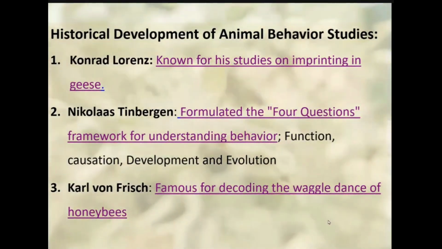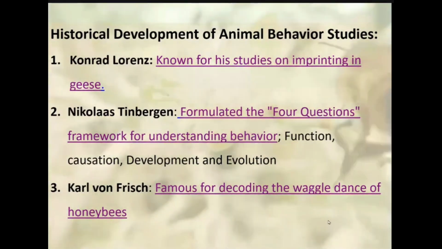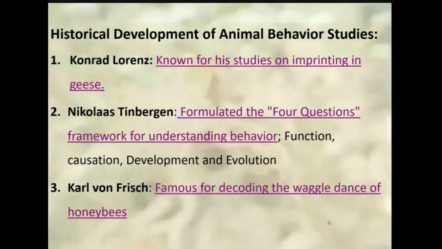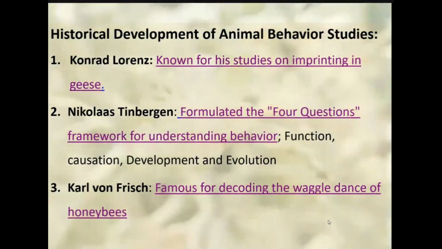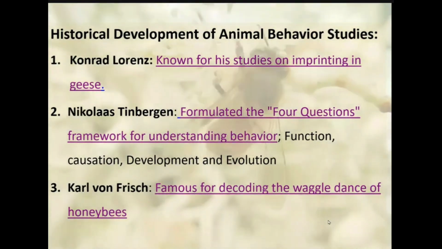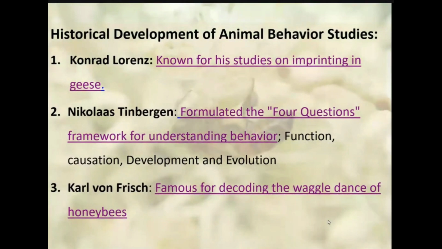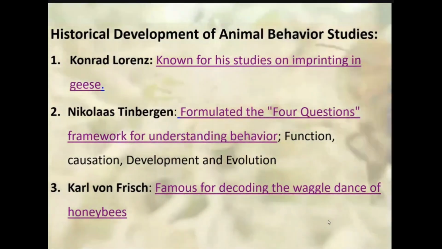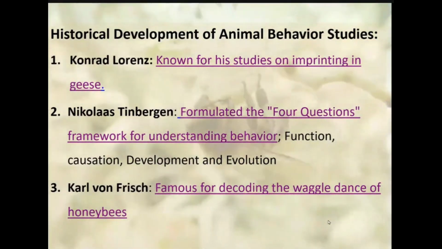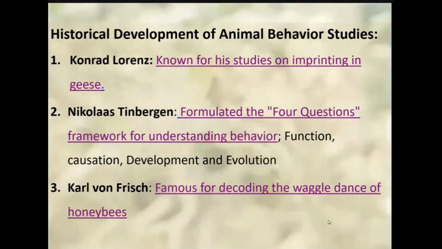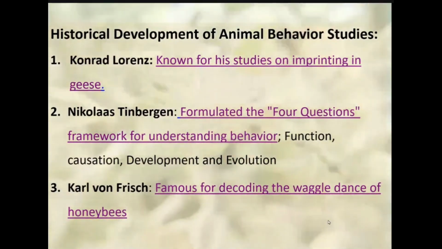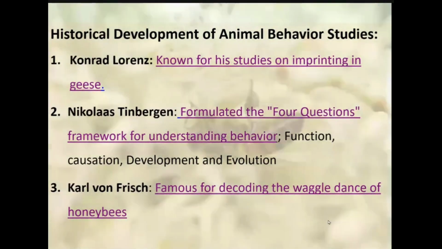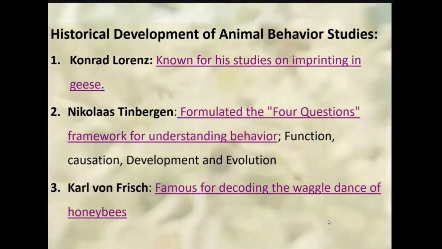Before starting all these things, I would like to say the systematic study of animal behavior began in the 20th century, marked by the pioneering works of ethologists like Konrad Lorenz, Nikolaas Tinbergen, and Karl von Frisch. So, Konrad Lorenz's research on imprinting was one of the most iconic contributions to the study of animal behavior. Imprinting is a form of learning.